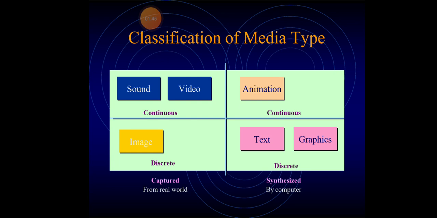Then we are going to see the classification of media types. We already know that there are types of information available in the world. What are they? Sound, video, animations, images, text, and graphics. All these inputs are integrated, and these data are communicated through mediums. So here we are using more than one medium.